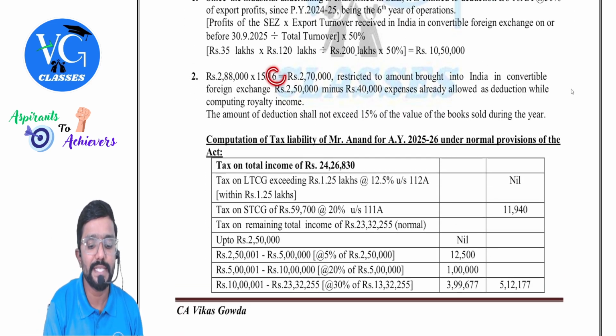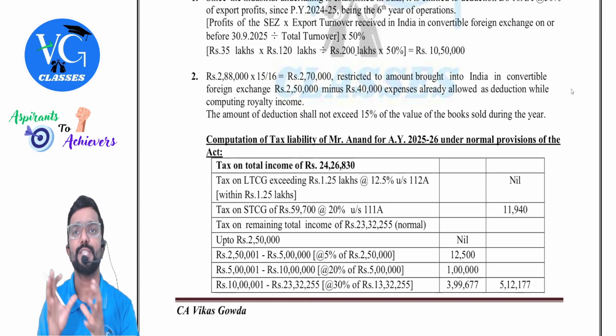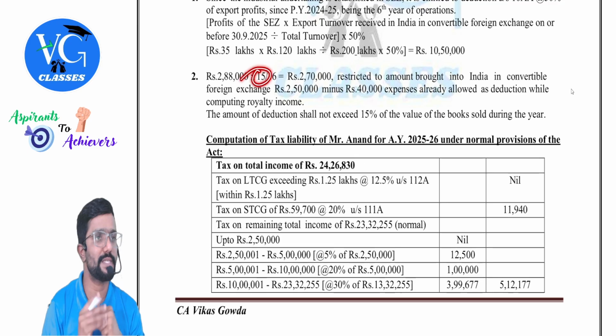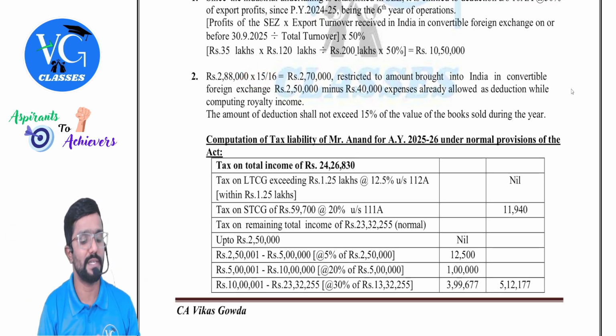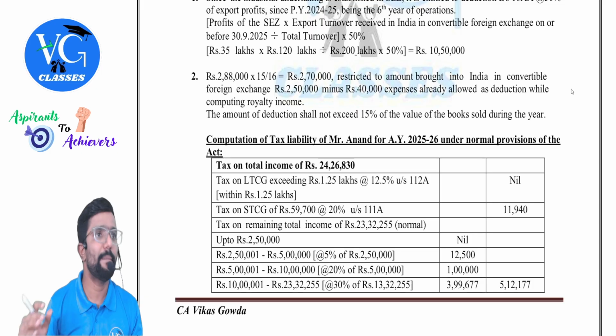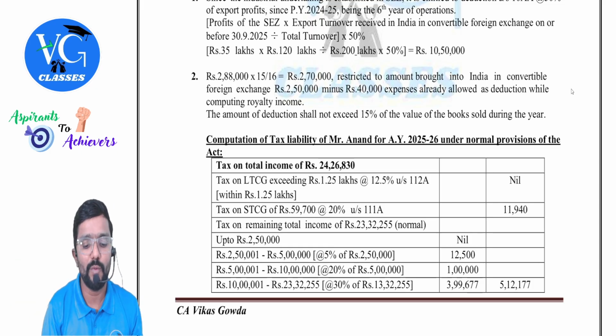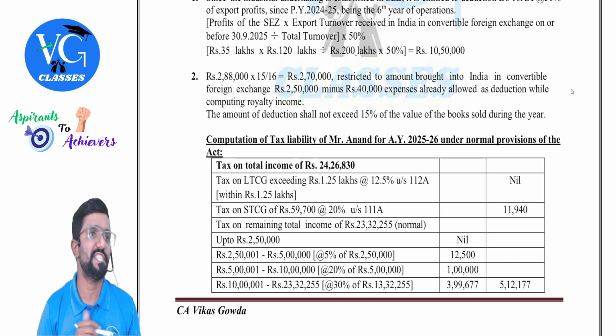Hope you understood. I repeat. See, he has received 16% as royalty, 16% of book value. But as per law, maximum allowed is 15%. So first calculate how much it will be if it was 15%. It comes to 270. This is the maximum deduction he can claim. But can he claim fully? No. Only whatever is brought to India in convertible foreign exchange on or before 30th September of assessment year, only that much he can claim.